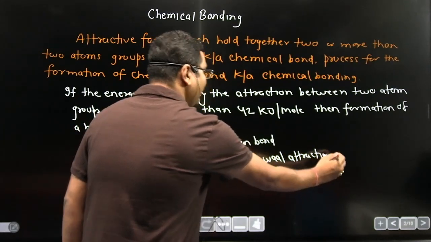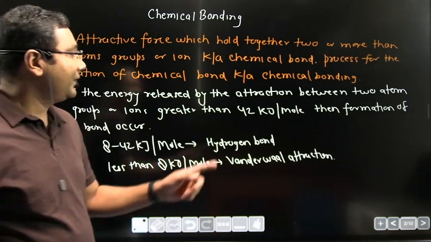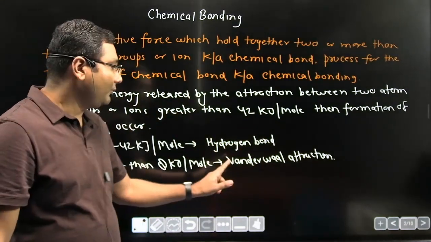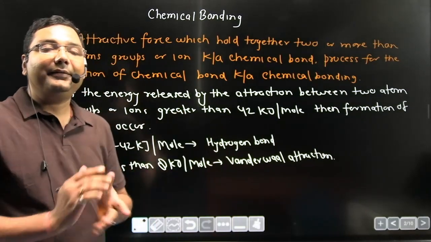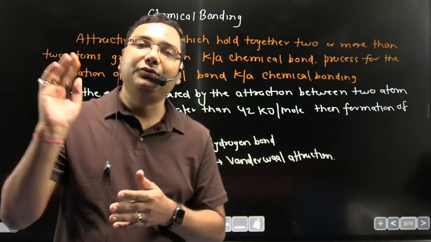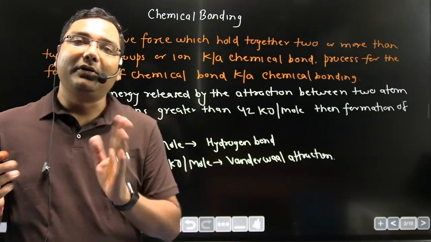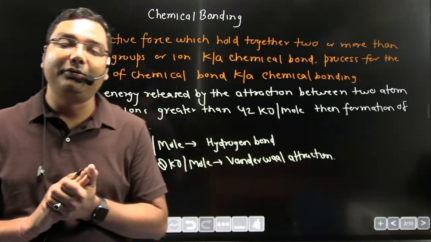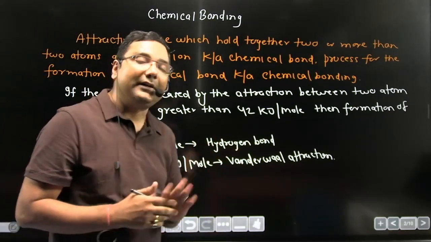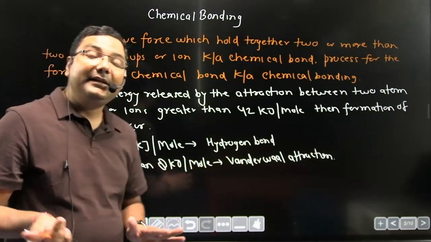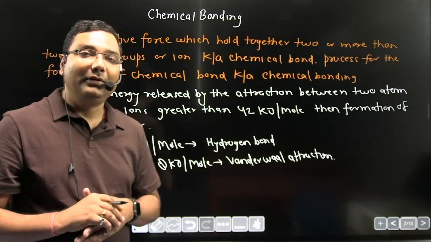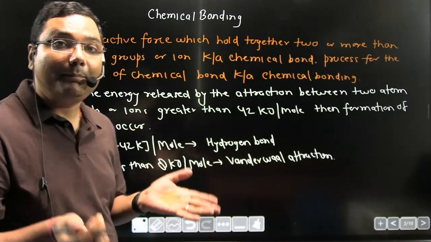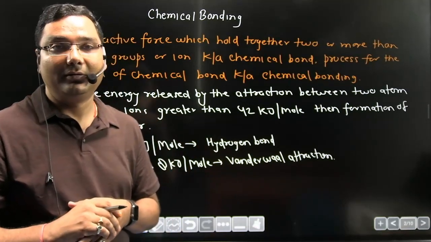So now I think you can classify what is a particular bond, what is a hydrogen bond, and what is van der Waal attraction. If the energy released is more than 42 kilojoule per mole, then it is a bond. If it is in between 8 to 42 kilojoule per mole, then it is a hydrogen bond. And if it is less than 8 kilojoule per mole, then it is a weaker attraction, that is van der Waal attraction. This is the basic definition of chemical bond.